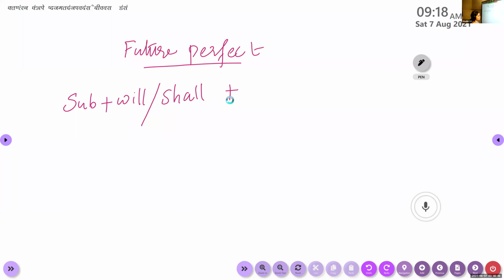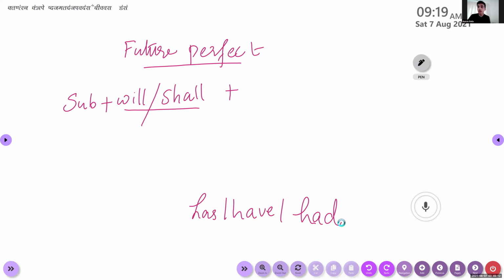Here comes the problem. You said a few minutes before that will or shall come under the modal auxiliary verbs. If it is a modal auxiliary verb, according to the grammarians, soon after the modal auxiliary we can use only the base form of the verb. So you said has, have, had. These are the three words. Tell me which word is the base form of have. Have. So you can use only have in future tense. Has is not allowed. Though the subject is singular, we are not supposed to use has. We have to select only have here.